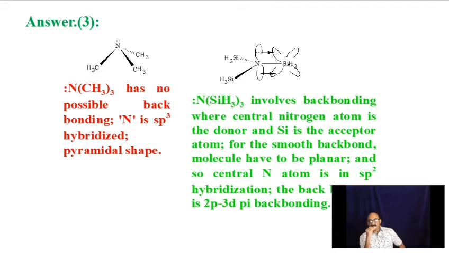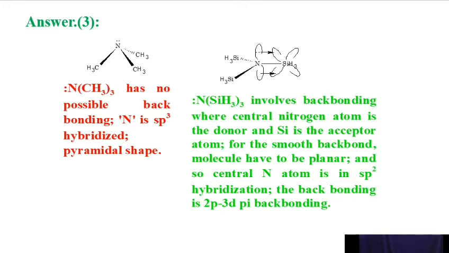See, the structures are also given. N(CH3)3 has no possible backbonding. N is sp3 hybridized, pyramidal shape. N(SiH3)3 involves backbonding where the central nitrogen atom is the donor and Si is the acceptor atom. For smooth backbonding, the molecule has to be planar, and so the central nitrogen atom is in sp2 hybridization.